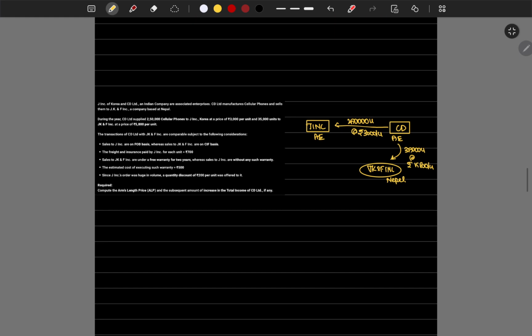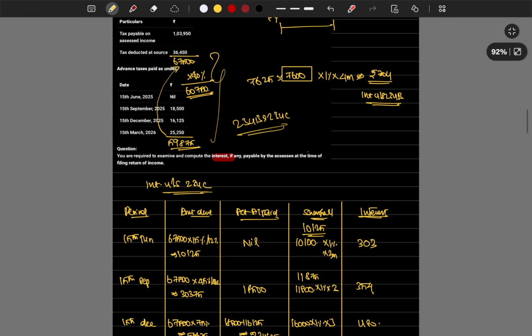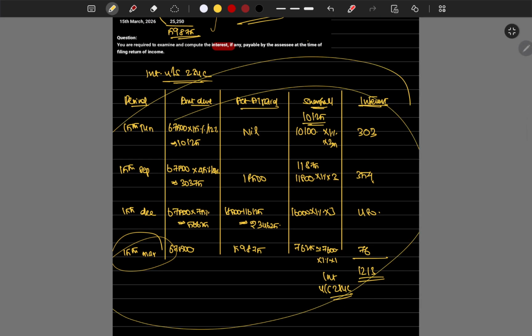That problem is over. We have to calculate first the interest for the difference between the whole amount, and then split by installments, find how much mismatch we have, and then charge the interest. That's it.